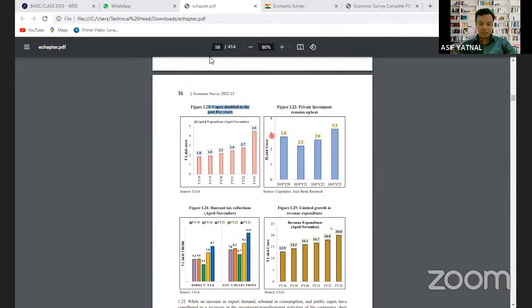Aishwarya, suppose the statement says that in the last few years or in the last 5 years the capital expenditure by the union government has decreased, will the statement be correct or will it be wrong? You got my question, Aishwarya?